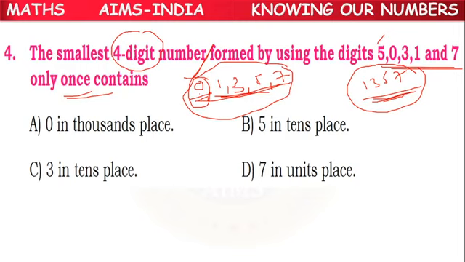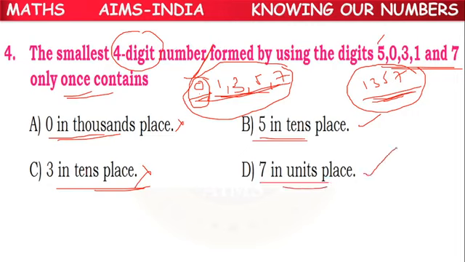1357. It contains what? 0 in thousands place, wrong. 5 in tens place, correct. 3 in tens place, wrong. 7 in units place, correct. So actually 2 correct options are possible here, but in a single correct answer type or conceptual type, only one answer should be there.